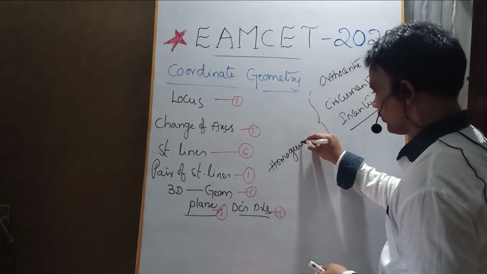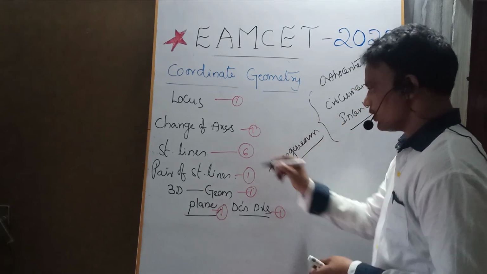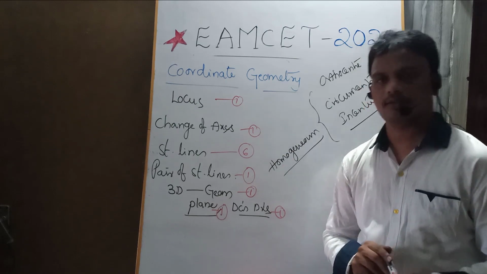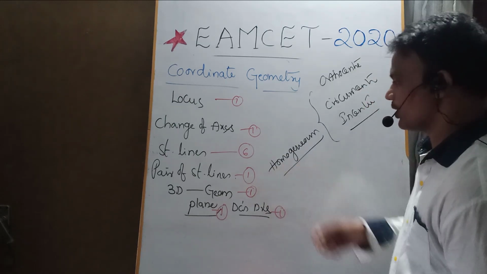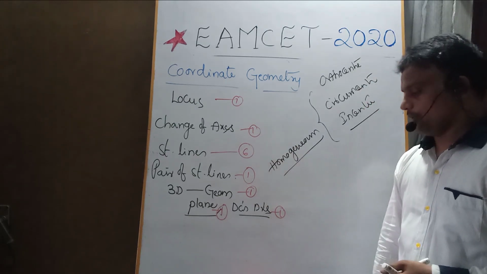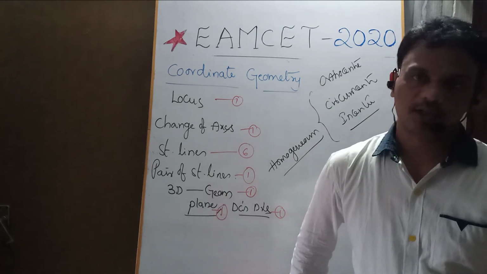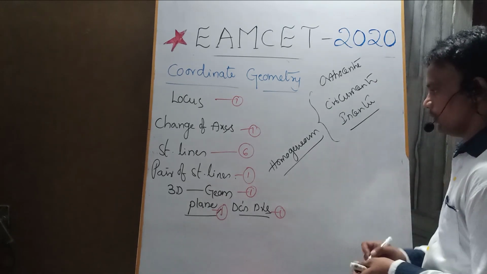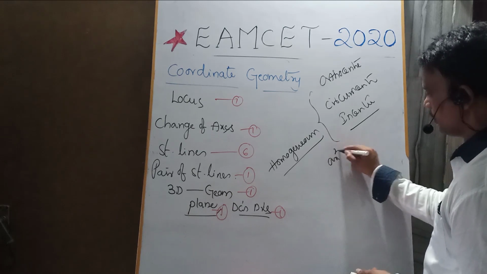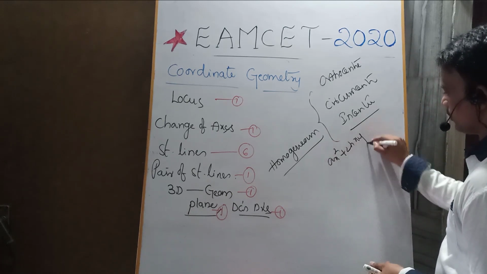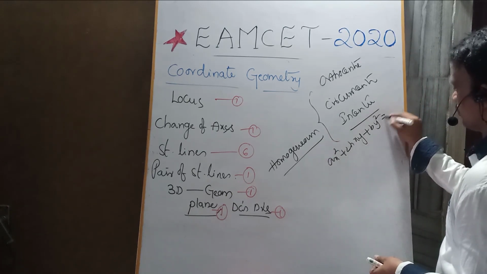Once revise that, the standard theorems are there, and based on them we get the questions. Whenever the pair of lines is given, in the form ax square plus 2hxy plus by square equals 0, we use the sum of the slopes and product of the slopes.